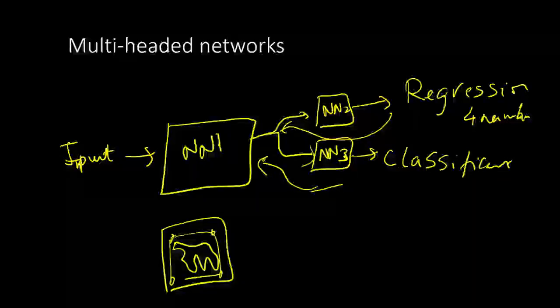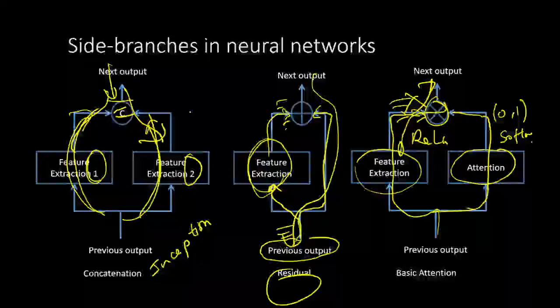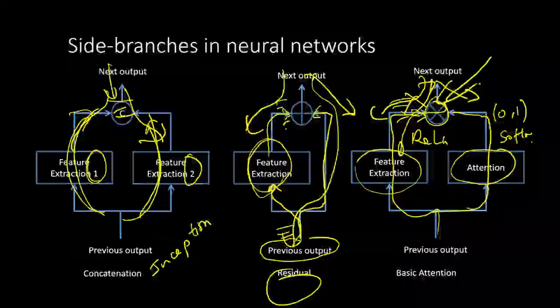Because all of these are end-to-end differentiable, a lot of these different configurations are possible. So here, if we go back to the side branches, again the gradient coming back will go to both sides, right. Here one has to be careful that now we have to apply the chain rule to a product of 2 functions, which we haven't seen before, but it's not difficult to figure out, and I will reserve that for a future course.